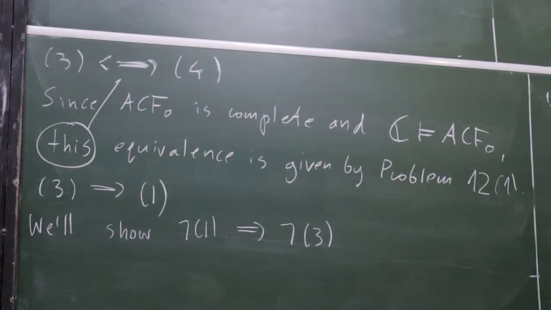Okay, now I really need to remember what these problems were. We need to show that for each model of ACF0, phi is satisfied. Since it's complete. No, not for all.